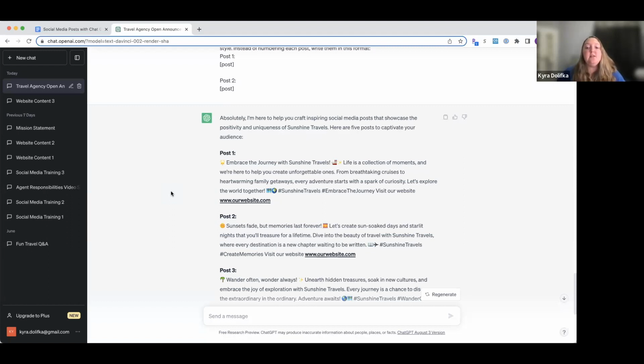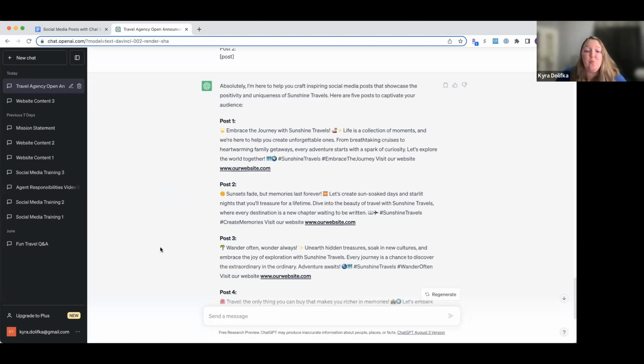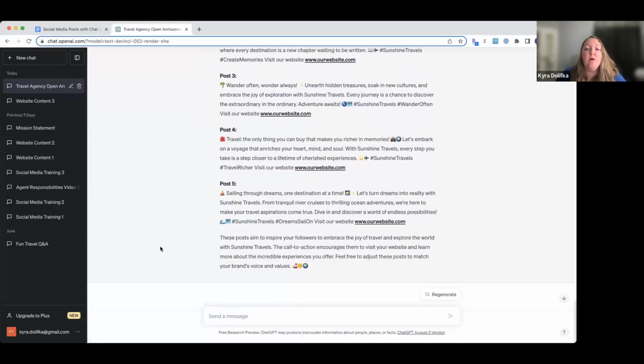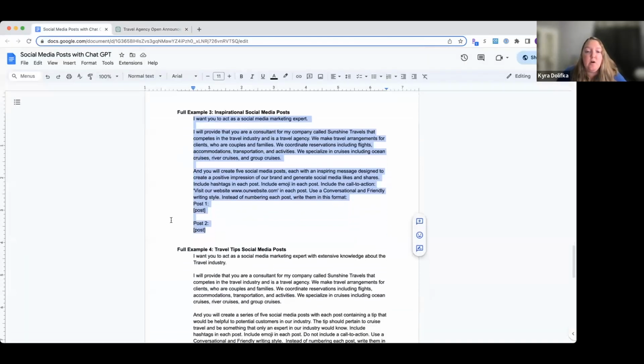So you can see these are not necessarily going to be as engaging as what we were just looking for, but these are great little ways to write descriptions of your business. You know, you can write your social media page descriptions with ChatGPT as well. So these things are very good. And always good to just share your brand with your social media followers, right? What is your brand about? Sailing through dreams, one destination at a time. So it's come up with some really good stuff so far. I haven't seen anything that really was bad. Let's go on to the next one.